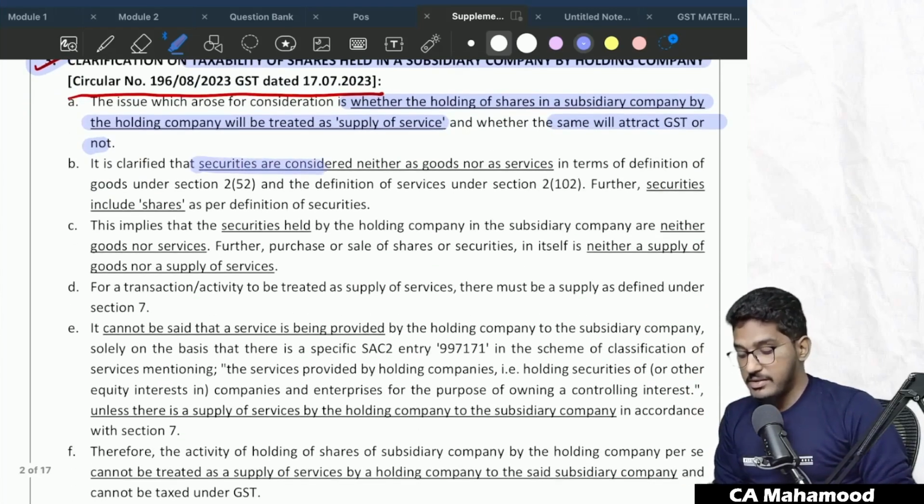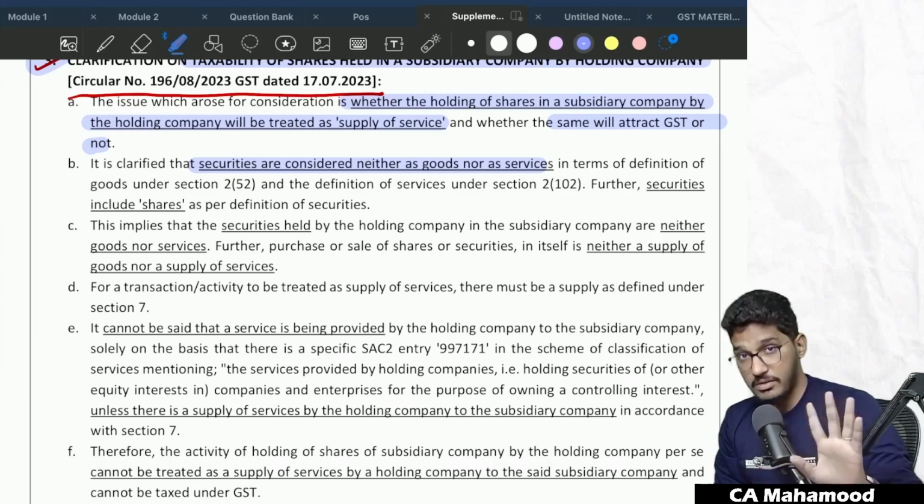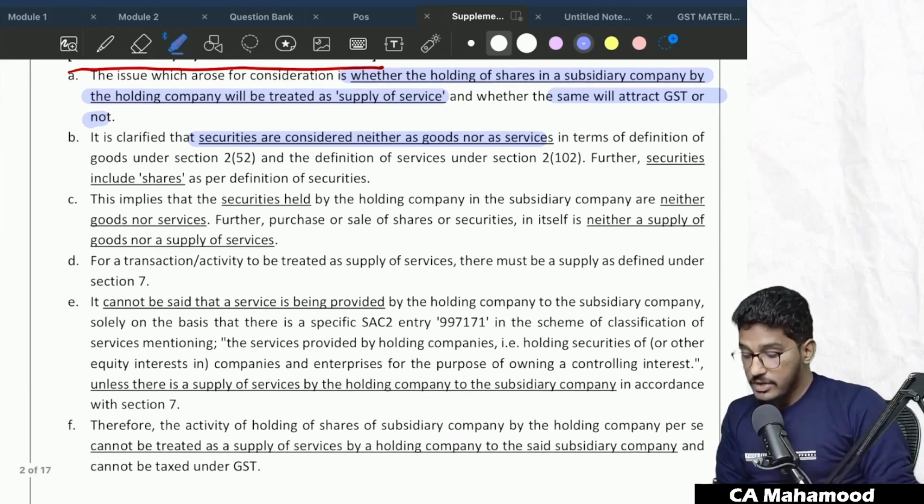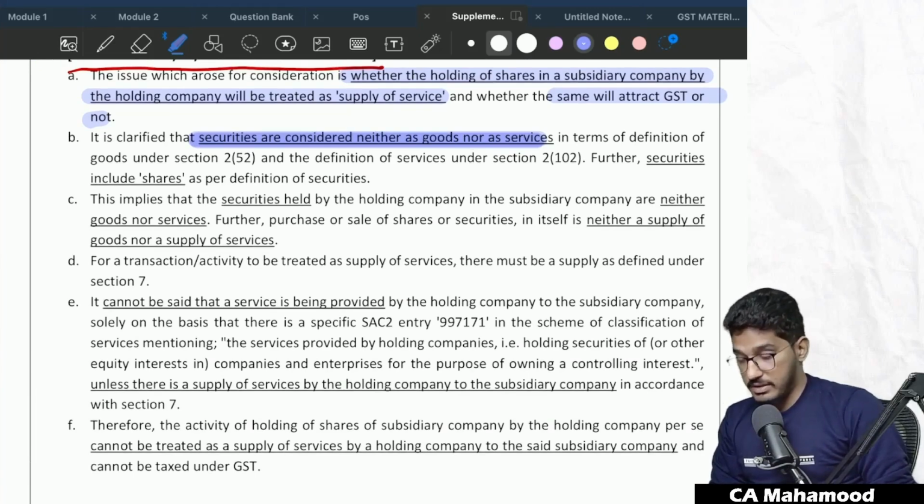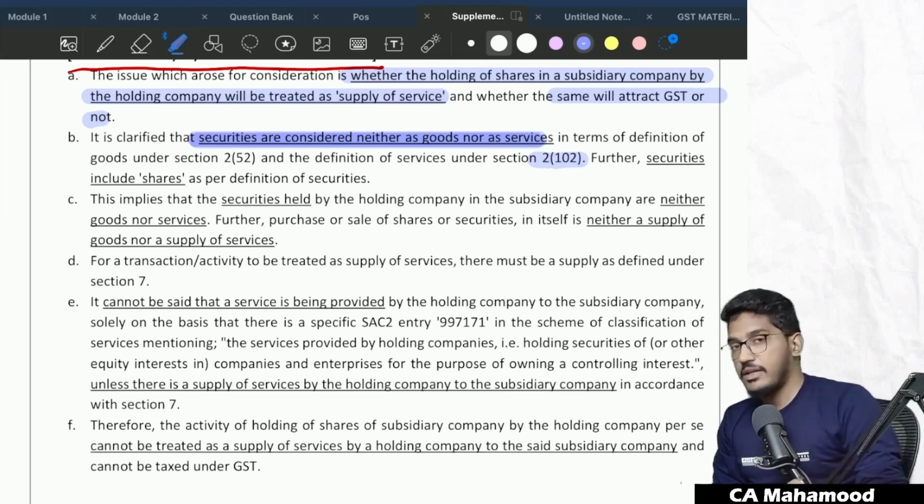It is clarified that securities are considered neither as supply of goods nor as supply of services. If you remember the goods definition which we understood in the supply chapter, supply doesn't include securities. So securities will not fall under goods, and securities will not fall under services also. So it is clarified that securities are considered neither goods nor services in terms of the definition of goods under section 2 subsection 52 and also the definition of services. If you see the definition of services, this is clearly mentioned: securities will neither fall under goods nor under services.